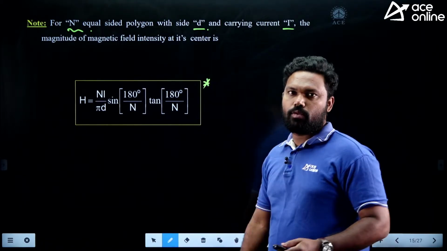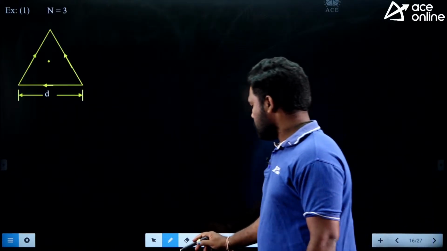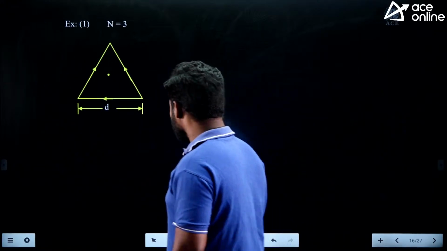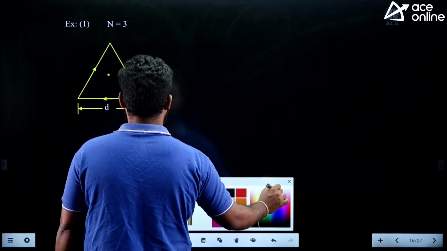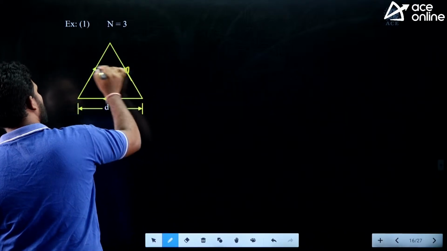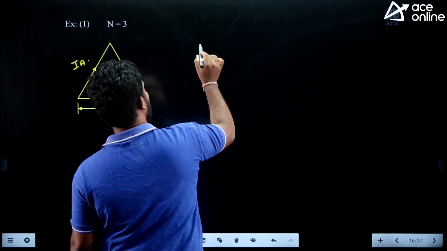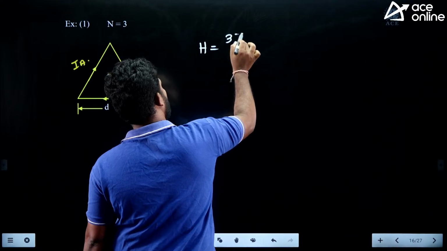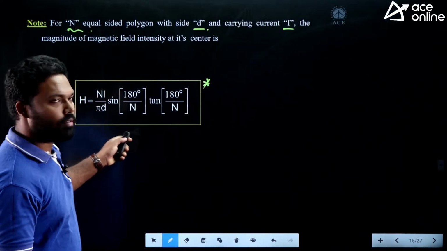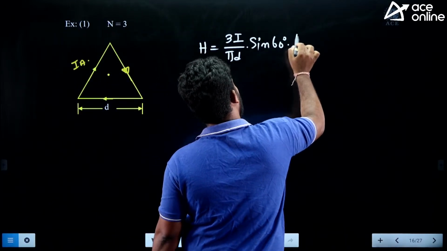What is a square? It is a 4 equal sided polygon. So if I take n equal to 3, that means the current is flowing in an equilateral triangle, then what happens to the magnetic field at the center? Fine. The current flowing here is I amperes. So what is the magnetic field at the center here? H is equal to 3I by pi d sine 180 by n, it is sine 60, tan 60.